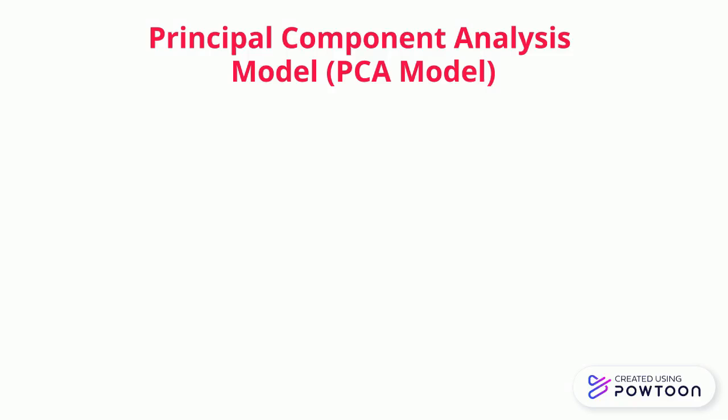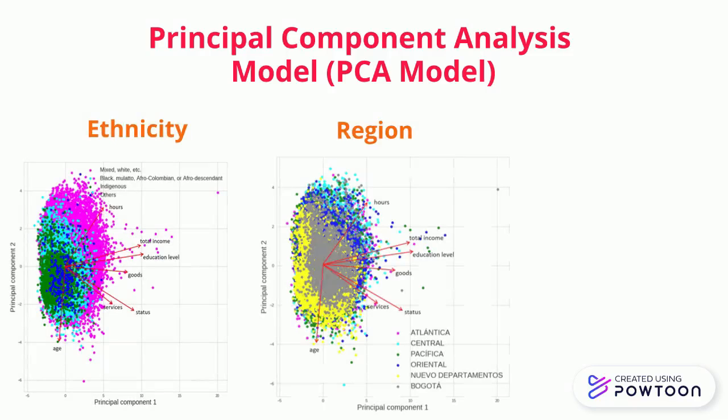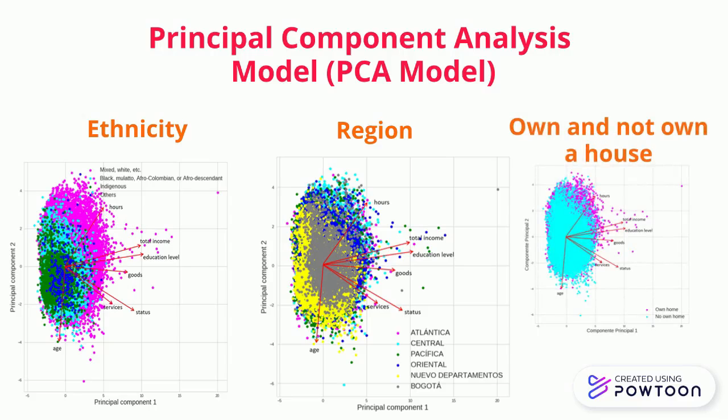Looking at the two components in two dimensions, we can observe that the range of income in the mixed and white ethnic is higher than the range of income in the other ethnics. Additionally, a higher range of income is observed in the central region than in the eastern one. Also, there is no major difference between the income generated by those who own a home and those who do not.